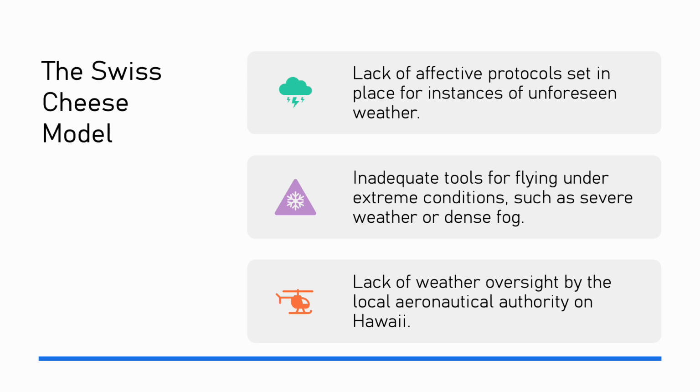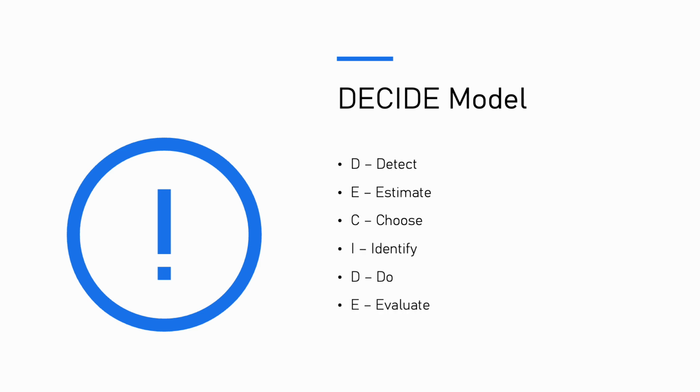With all of that said, how does the DECIDE model look with this situation? Well, the DECIDE model stands for D, detect; E, estimate; C, choose; I, identify; D, do; E, evaluate. This is essentially a way that people can make the best choice possible in any given situation. If you follow these steps, you're probably going to make the right decision.